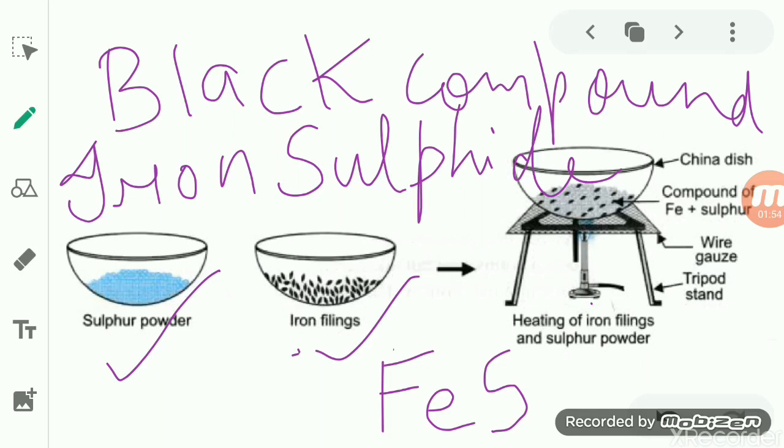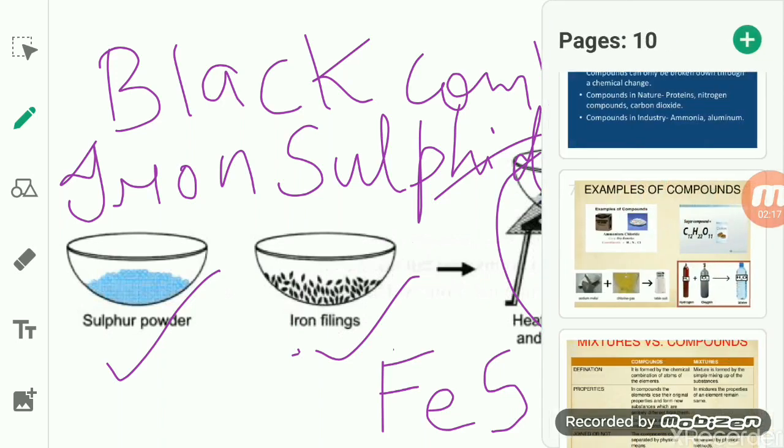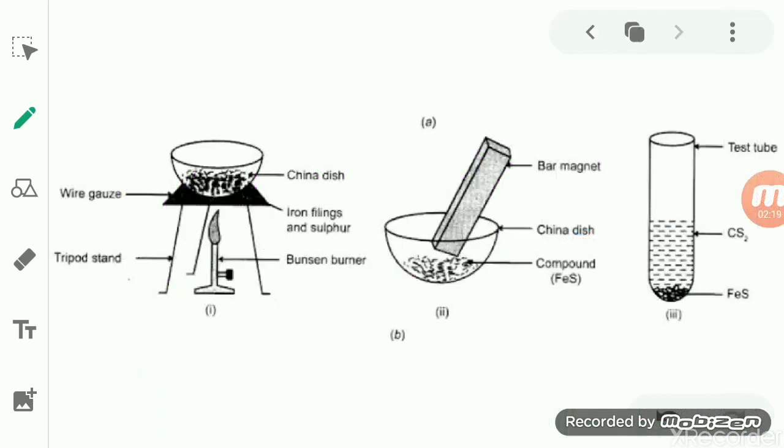Now we will take this black compound, this iron sulfide, and perform some experiments by which we will see the properties of the compound, as well as try to find the difference between its properties and those of the mixture. Okay, this is the iron sulfide.